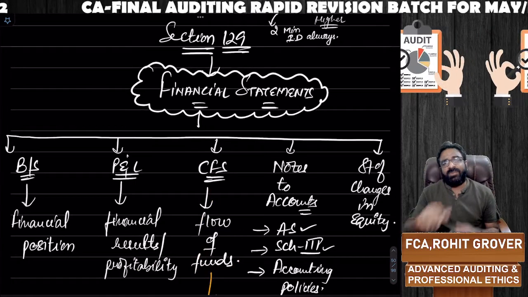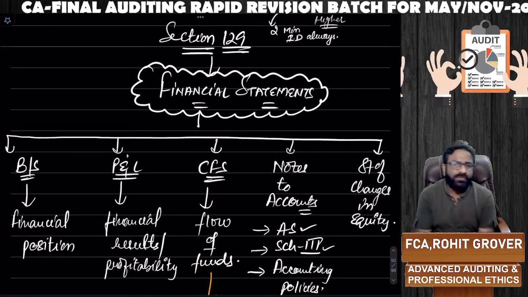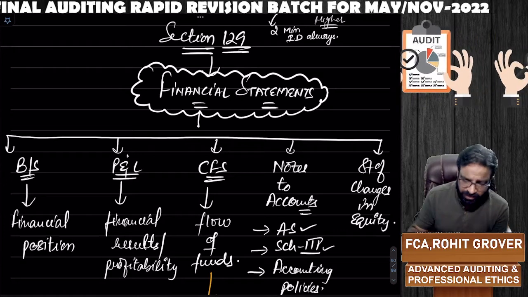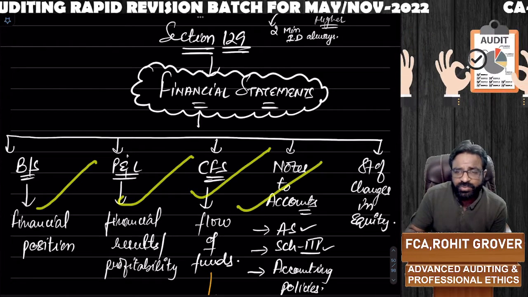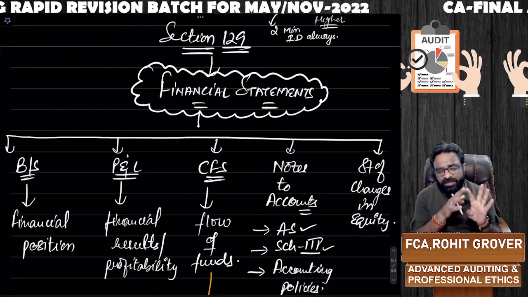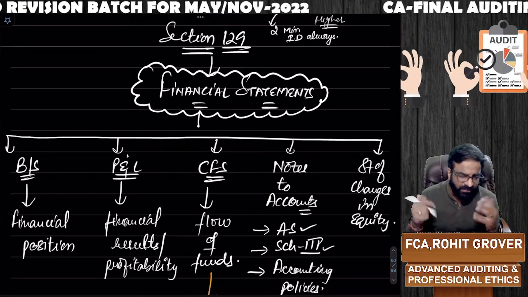Now, section number 129. Brother, this is a very important section. It talks about financial statement. Sir, when we talk about the financial statement, 5 things come to your mind: balance sheet, P&L, cash flow statement, notes to accounts, and statement of changes in equity. So what are the 5 things? Balance sheet, P&L, cash flow statement, notes to accounts, and statement of changes in equity.